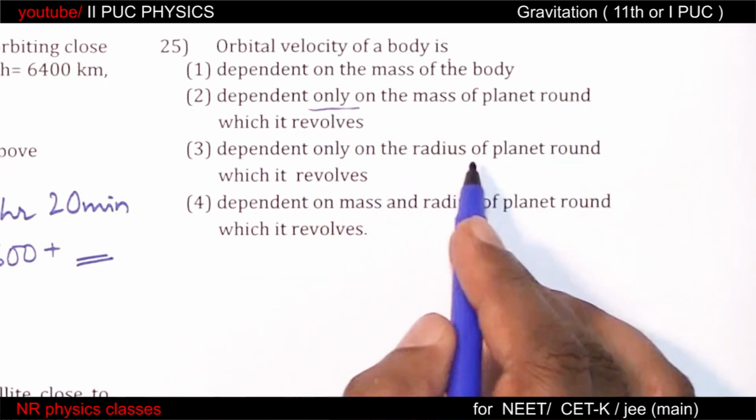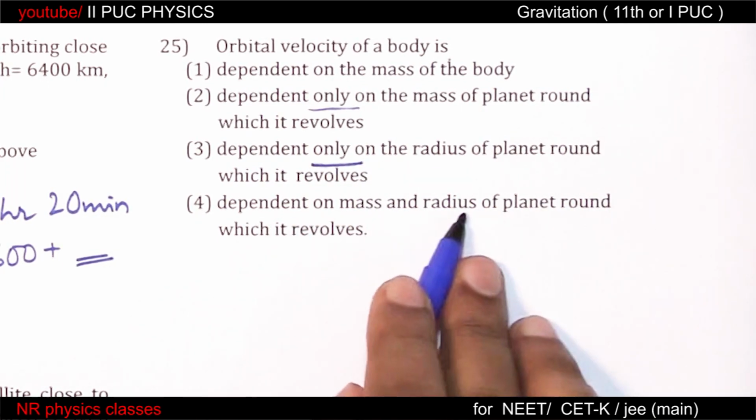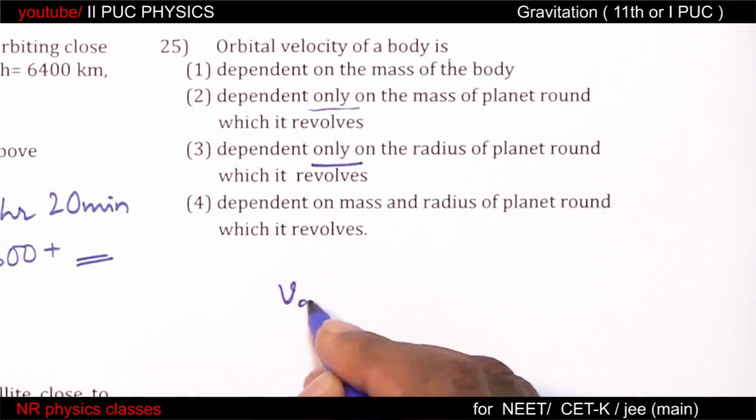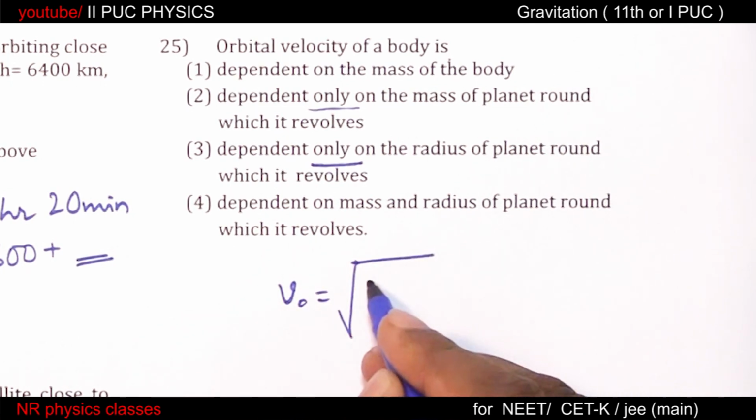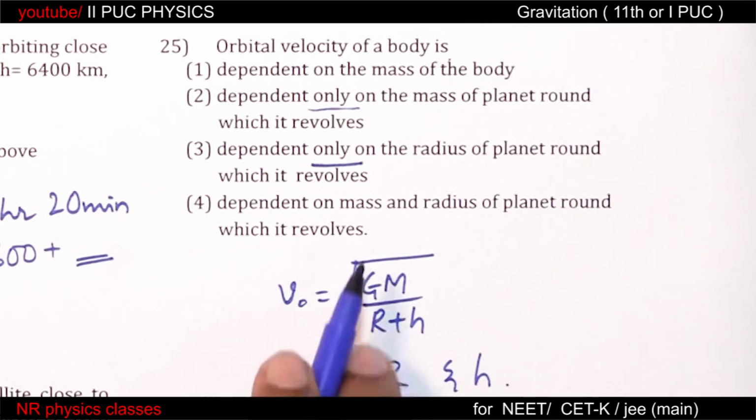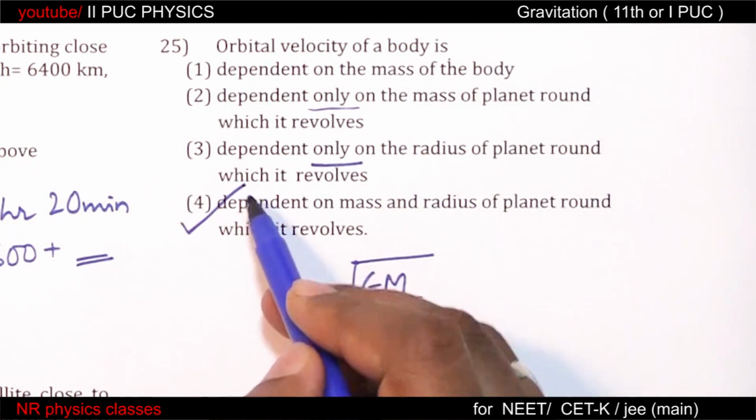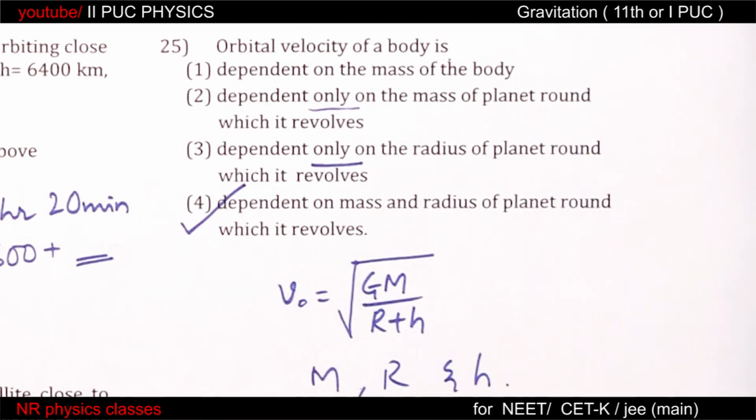Depend only on the radius, only dependent on mass and radius. So orbital velocity is root of GM by r plus h. So orbital velocity depends on mass, radius and also h. So here it is mentioned mass and radius of the planet. Yes, this is more appropriate.